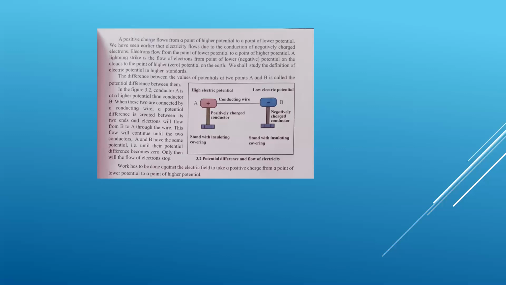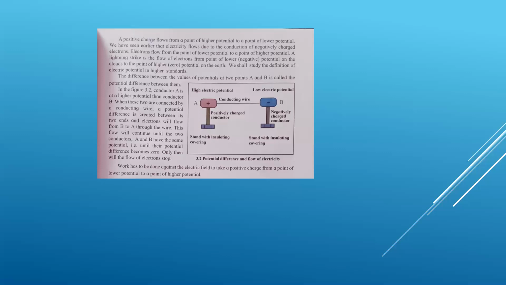And this negative charge in the form of lightning comes from the cloud to the earth, which has zero potential, meaning lower level. So the lightning strikes the flow of electron from the point of lower, that is negative potential, on the clouds to the point of higher, that is zero potential on the earth.